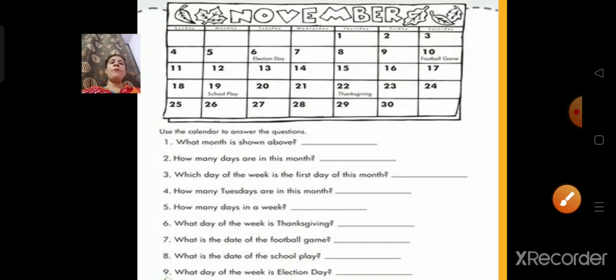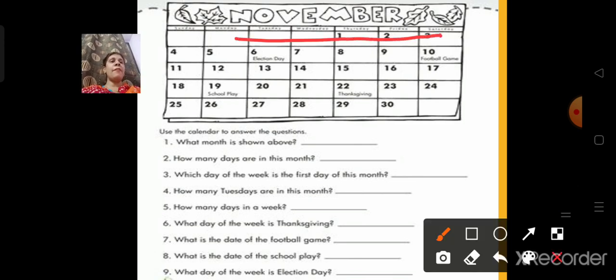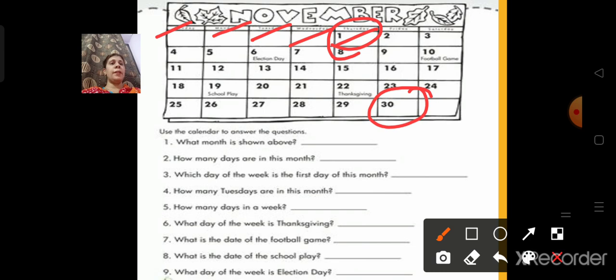Now next, we have the November calendar. Which month is shown above, children? It is the month of November. Okay. How many days are there in this month? There are 30 days. Which day of the week is the first day of this month? Sunday, Monday, Tuesday, Wednesday, Thursday. So the first day of this month is Thursday.